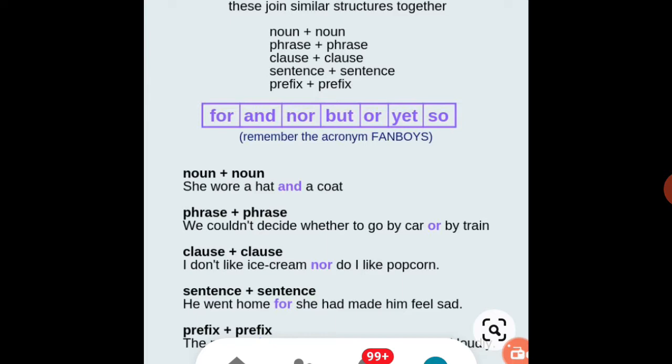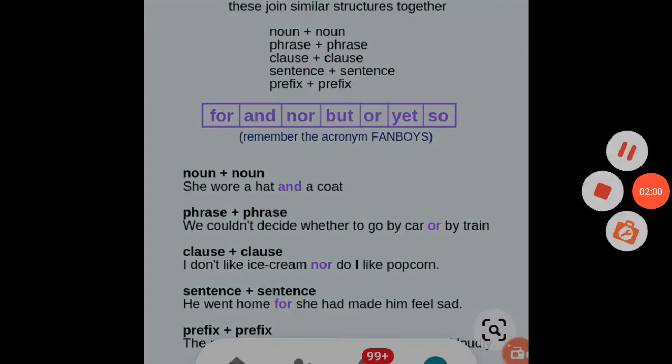And clause plus clause: I don't like ice cream, nor do I like popcorn. Here you can see the first clause, I don't like ice cream, and the second clause is, do I like popcorn? And sentence plus sentence: he went home for she had made him feel sad.